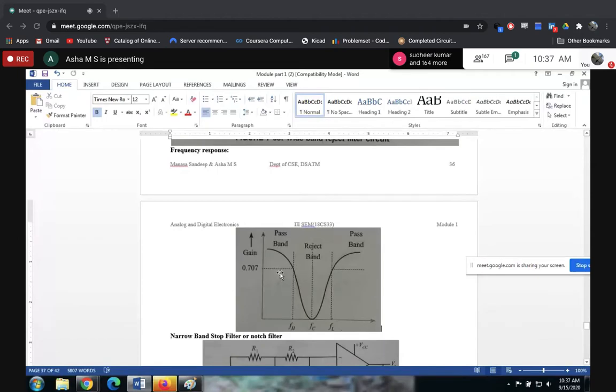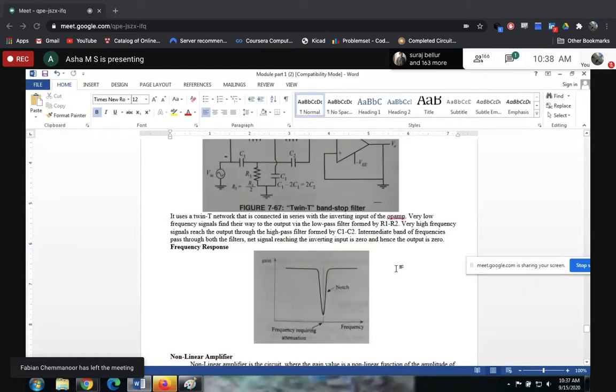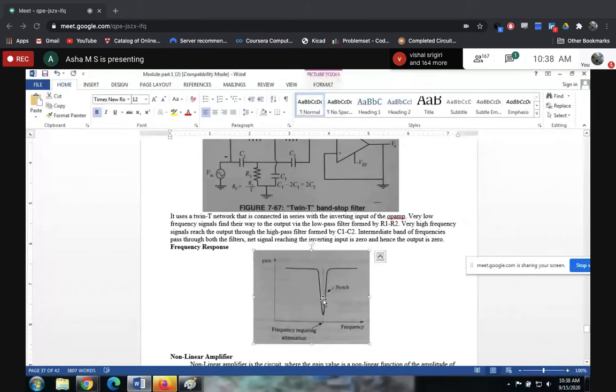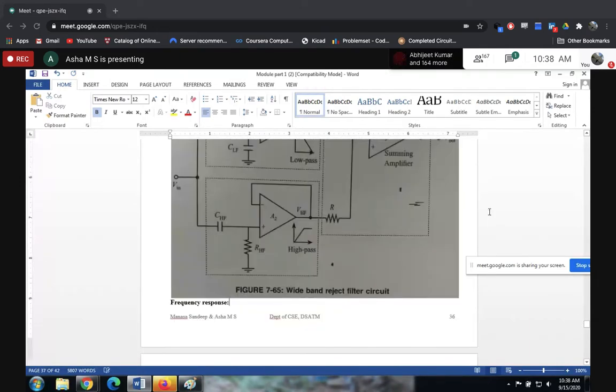Ma'am, wide band itself is looking like a narrow band. Then how could the narrow band be? You can just imagine, right? It's a notch filter. See, this is the narrow band filter. Deep notch is there. That's it. Only that much it will reject. This is the narrow band. Got it? So now let's see how to construct these two circuits.